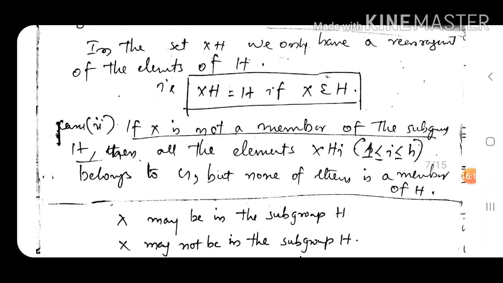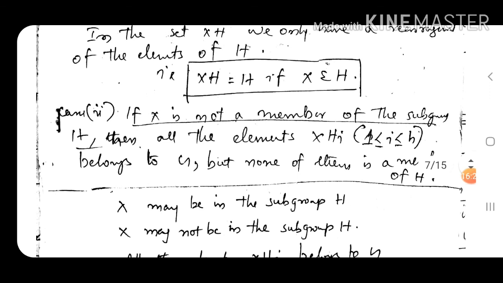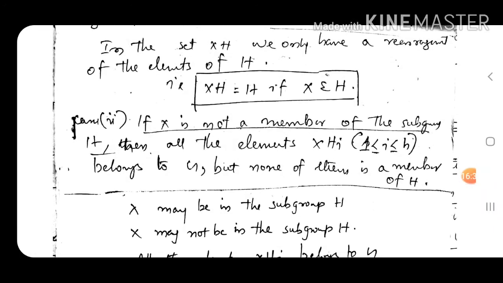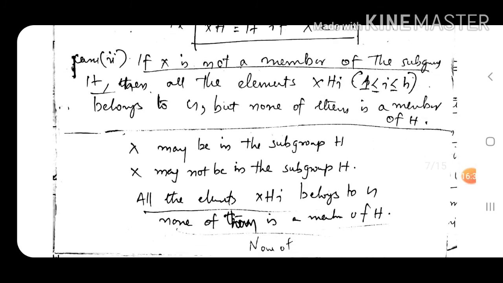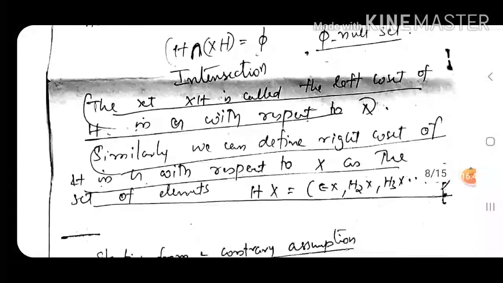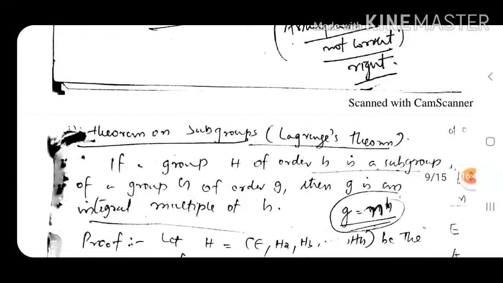But if x is not a member, then all the elements of xhi will belong to G, but none of them is a member of H. So we will be getting new elements from the group G when x is not a member of the subgroup H. This idea is very important to us. We will be using this in the next section for deriving a theorem on subgroups, which is called Lagrange's theorem.